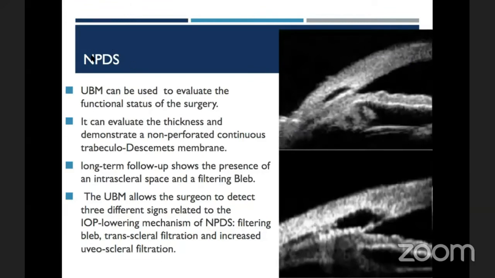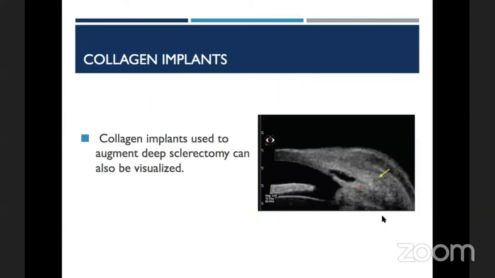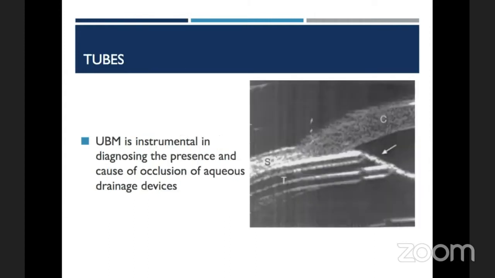Again, in non-penetrating deep sclerectomy, what we can see is the extent of the intrascleral lake. We can visualize the trabeculo-descemet membrane. Collagen implants that are often used in trabeculectomy or non-penetrating deep sclerectomy can also be visualized with UBM, and we can also see the dissolution of these implants with time. When coming to tubes, again, the tubes, if they are occluded internally by iris or by fibrin clots, can be visualized with UBM.